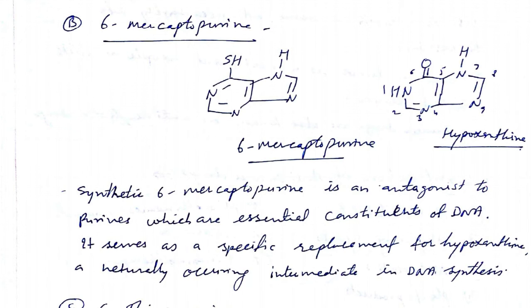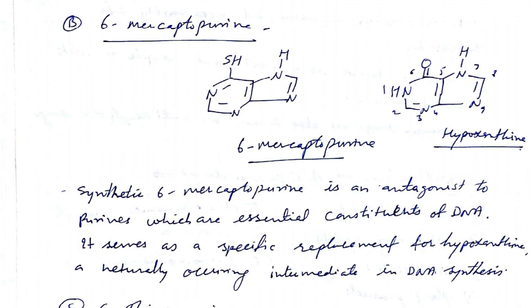In this way, 6-mercaptopurine acts as an antimetabolite to the purine nitrogen bases. The synthetic 6-mercaptopurine is an antagonist to purines, which are essential constituents of DNA. It serves as a specific replacement for hypoxanthine, a naturally occurring intermediate in purine synthesis.